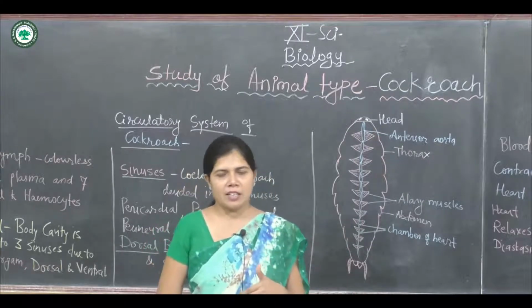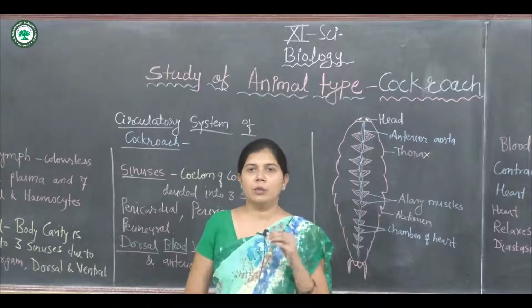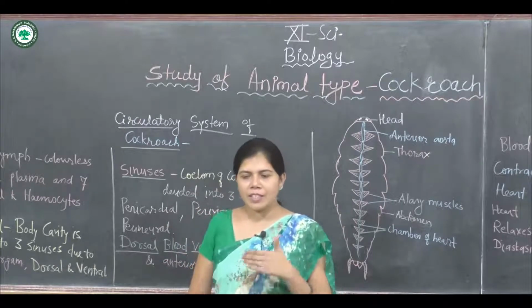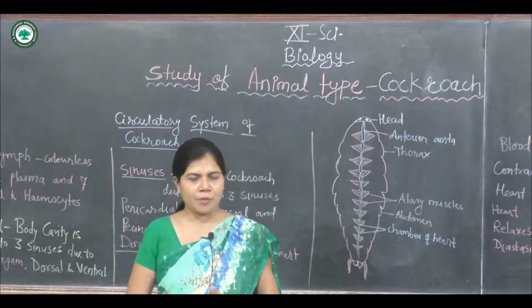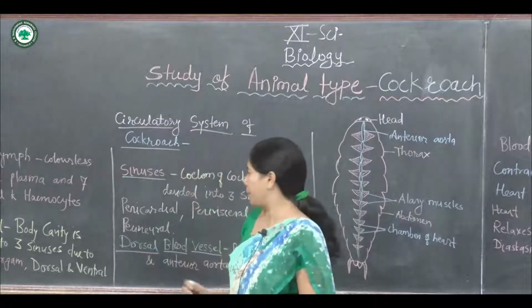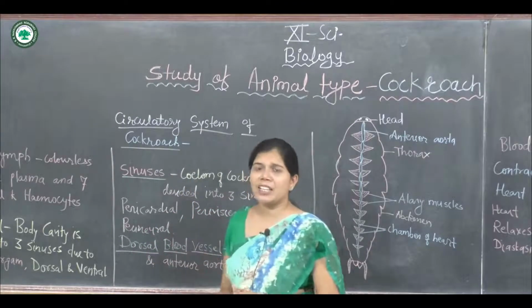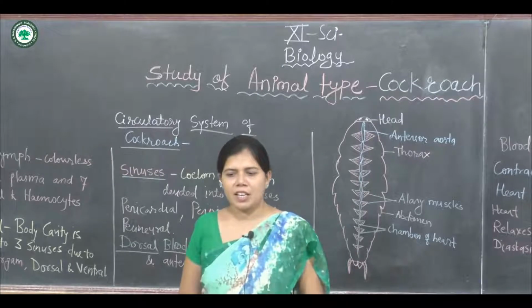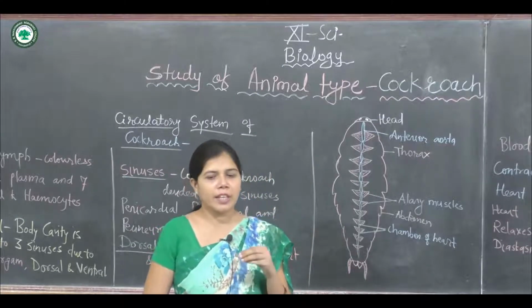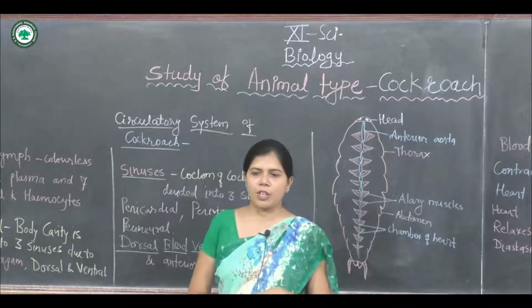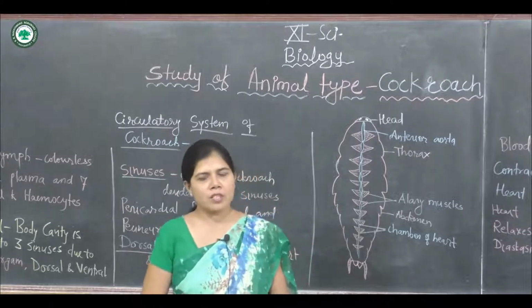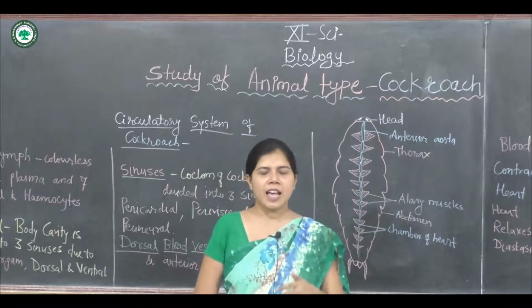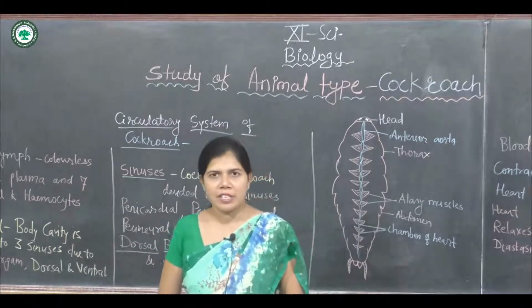These three sinuses are divided by the two diaphragms. The pericardial sinus is present dorsally, and it is very small in structure. It contains the dorsal vessel.